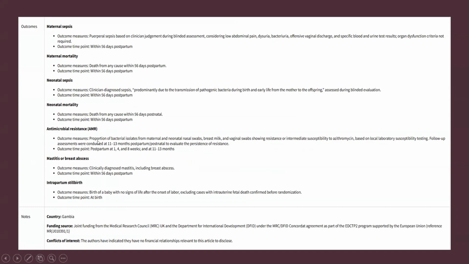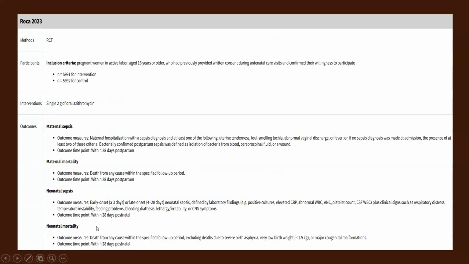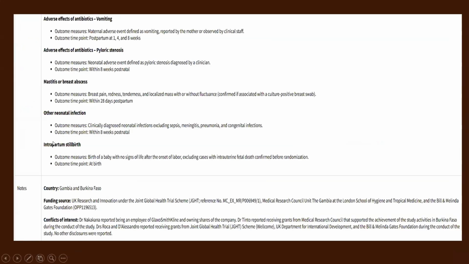They wrote that the outcome measures would be the proportion of bacterial isolates from the maternal and neonatal nasal swabs, breast milk, and vaginal swabs showing resistance or intermediate susceptibility to azithromycin. Then the next study was by Roca 2023. Here also they gave a single 2-gram dose of oral azithromycin. These are all the outcomes that they looked at. They did not look at any antimicrobial resistance. This study was done in Gambia and Burkina Faso.